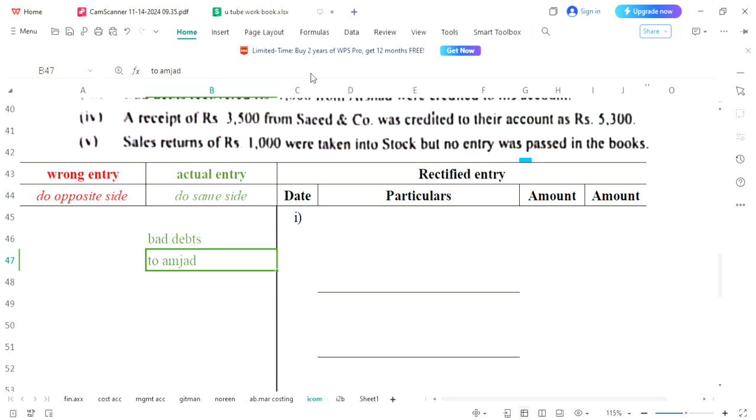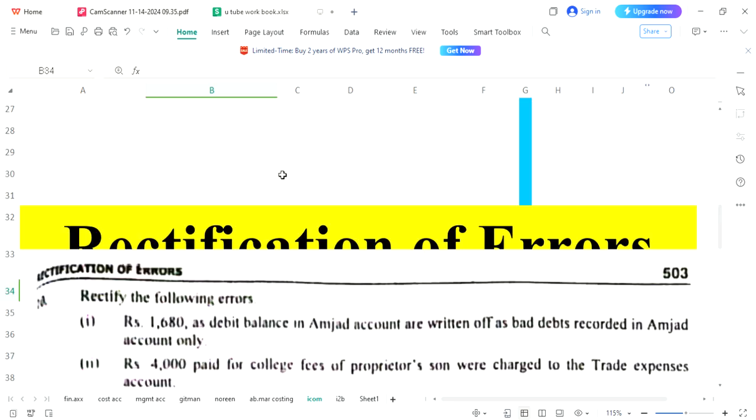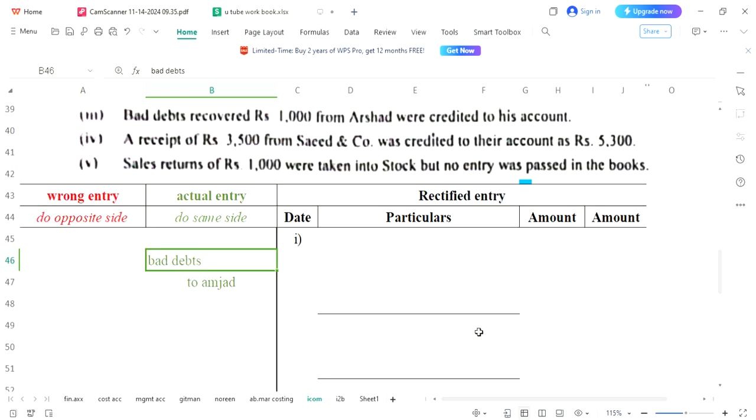And now we will see what mistake has been done. Bad debts to Amjad recorded in Amjad account only. Please note it down. Entry has been recorded in Amjad account only. That means Amjad has been written. What not written is bad debts. There were two aspects, bad debts to Amjad. Amjad has already been written, so you may ignore it, Amjad. Bad debts were not written.